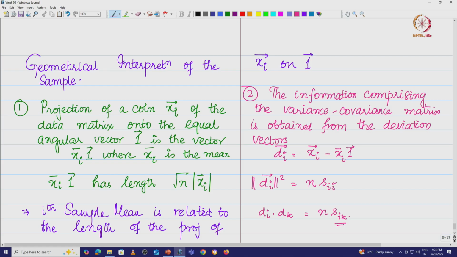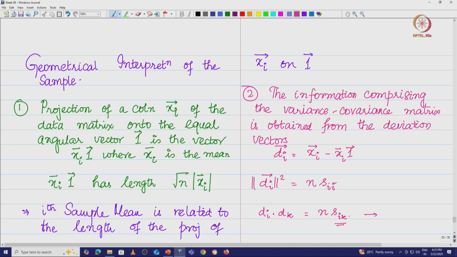right, and the sample correlation. Sik is the covariance, Sii is the variance, and Sik is the product of these two vectors, that means the dot product, the component wise multiplication of my deviation values, right.